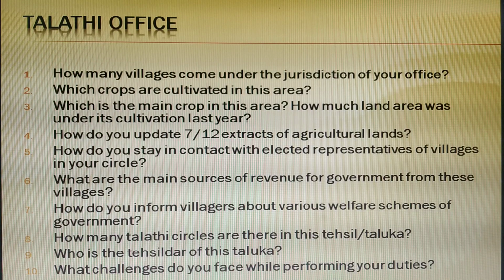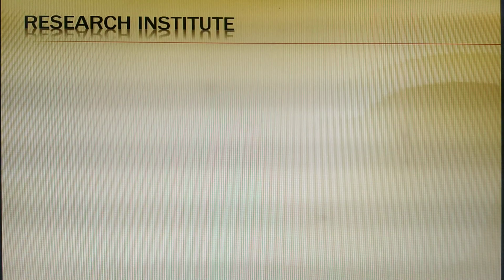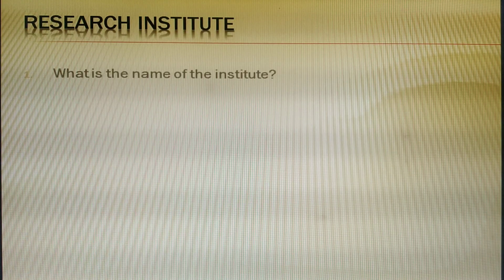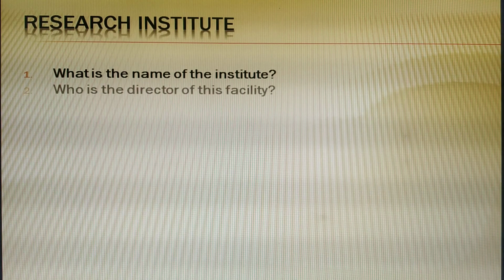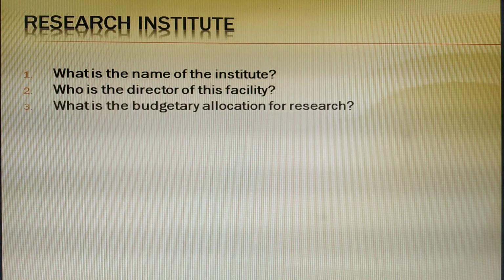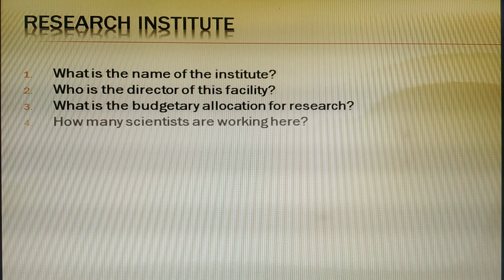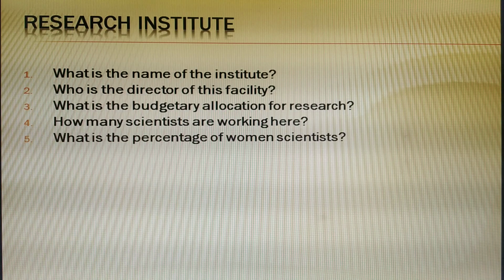So there are many challenges these people face while in field. Now next topic is research institute. What is the name of the institute? Who is the director of this facility? What is the budgetary allocation for research? How many scientists are working here? What is the percentage of women scientists?